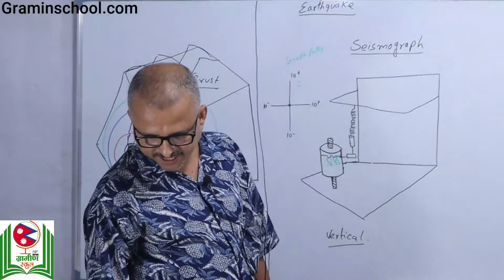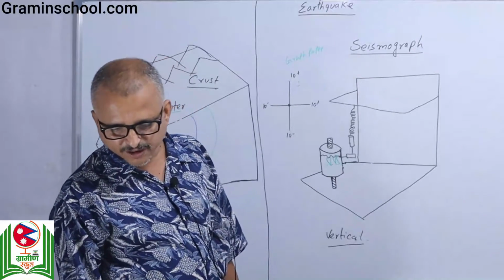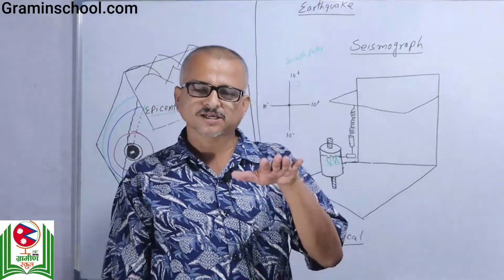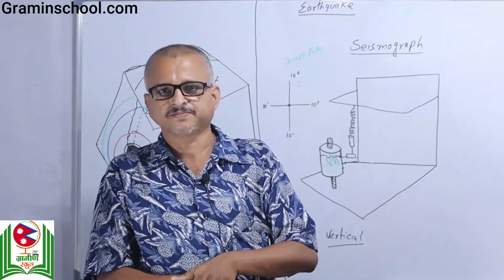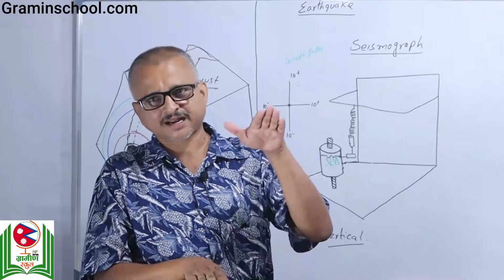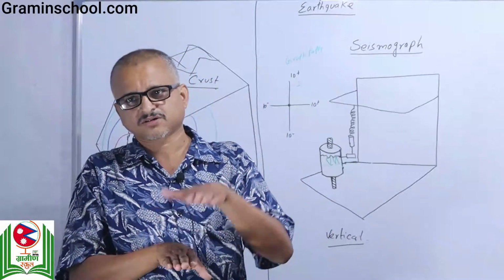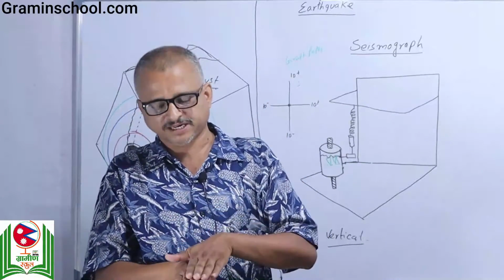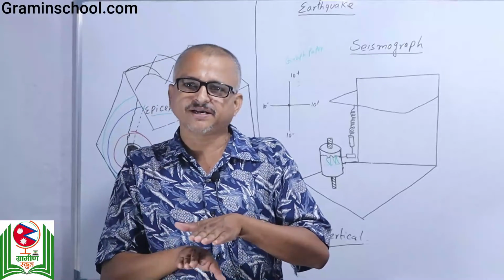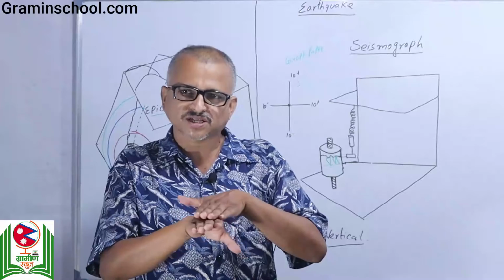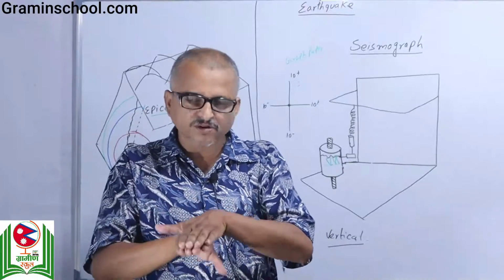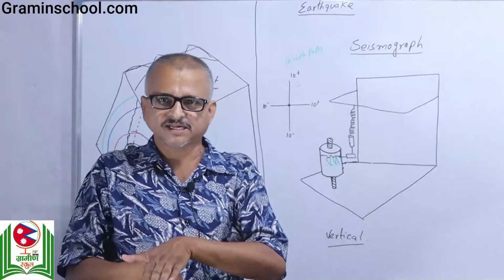Now, tectonic plate movement. The movement of a tectonic plate. Our earth is a solid, and it rests on a liquid. The mantle is a liquid and our earth is a solid. The crust is a solid, the mantle is a liquid. And there is a flow of the mantle, and as it flows, it also makes the crust of the earth float on it.